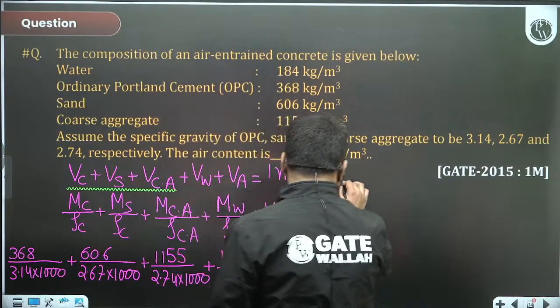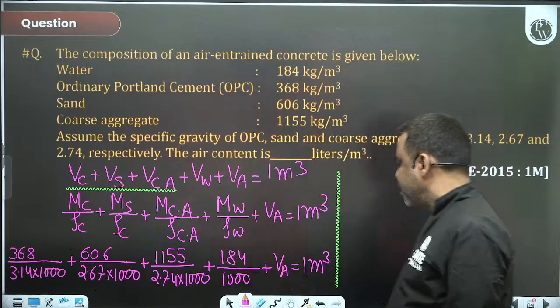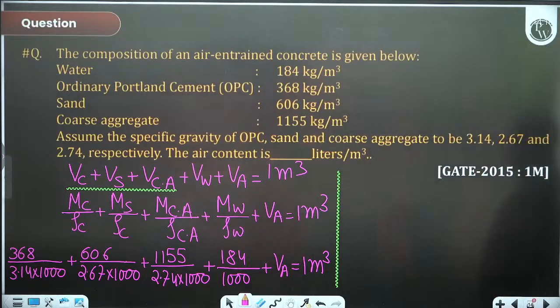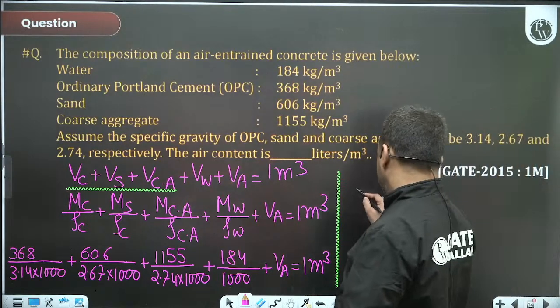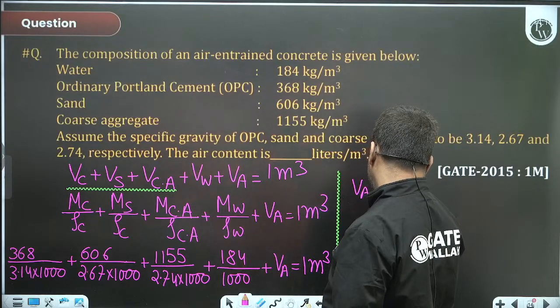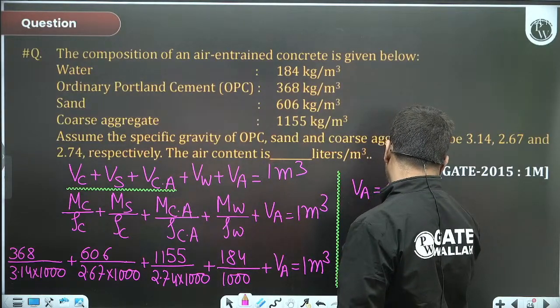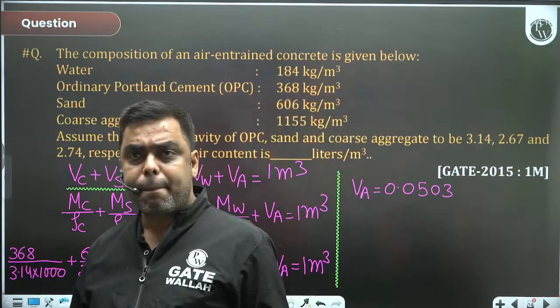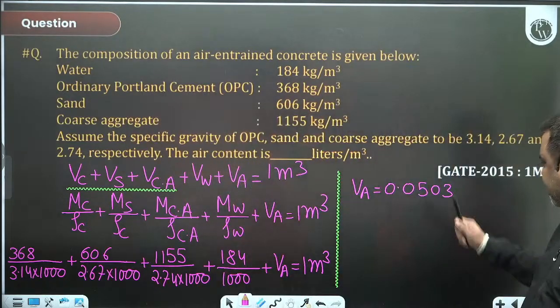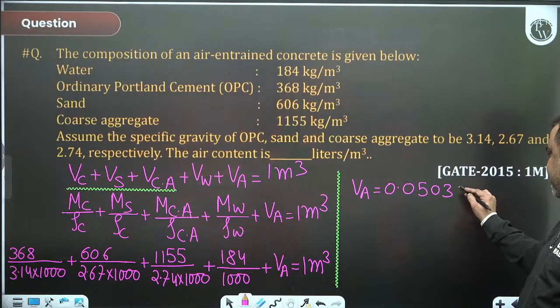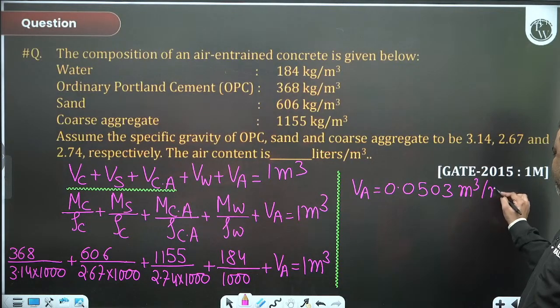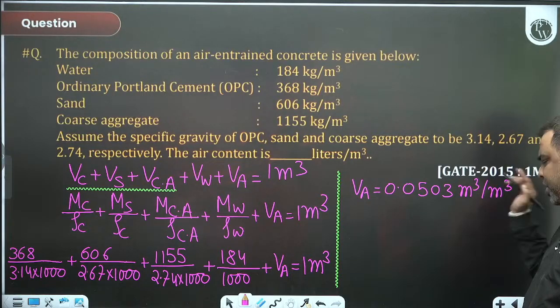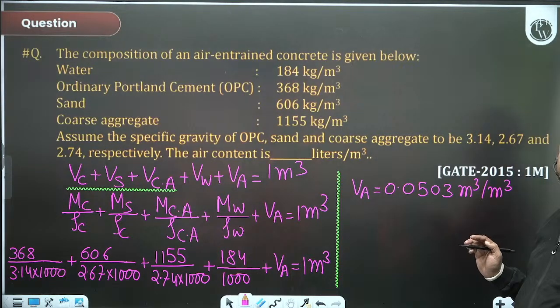So on solving this, can I get volume of air? I will get volume of air is equal to 0.0503, I guess. Right? It will be m cube per m cube. In 1 m cube concrete, this much m cube of volume of air will be there.